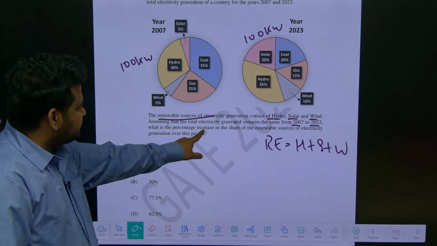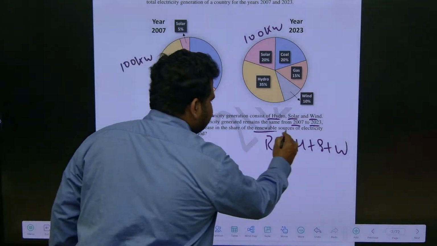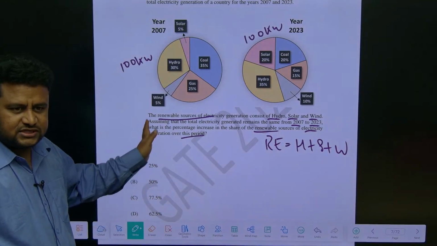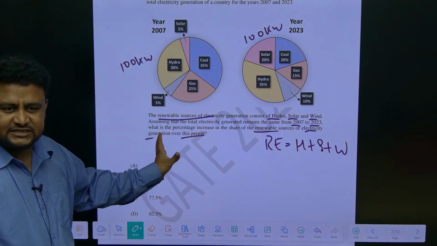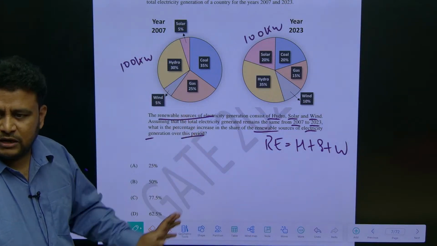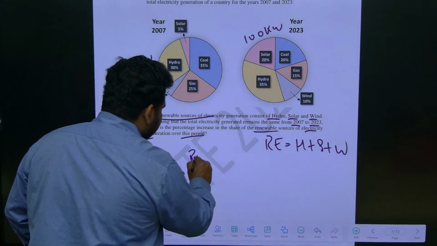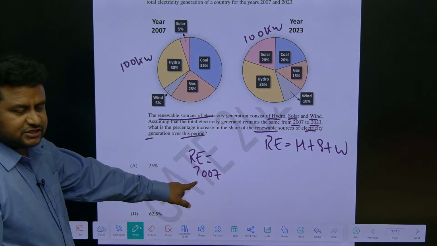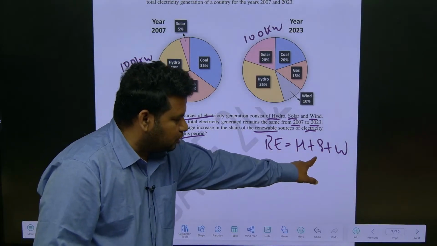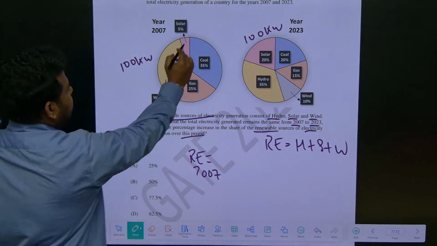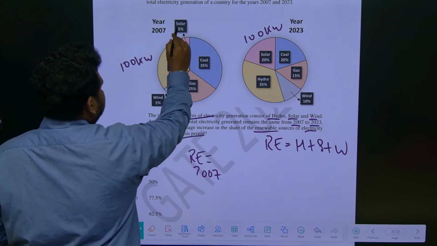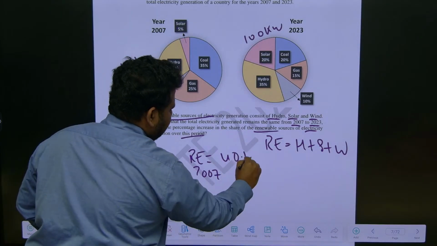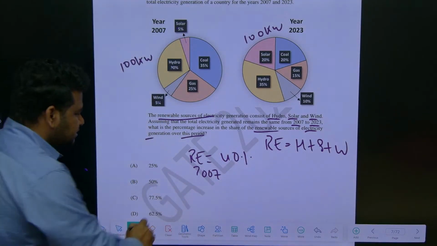What is the percentage increase in the share of renewable sources of electricity generation over this period? That is, compared to 2007, in 2023 renewable energy has increased by how much percentage? Now, renewable energy in 2007 means you have to add hydro, solar and wind. Hydro is 30, solar is 5, this is 5. So this is 40%. Renewable energy in 2023.